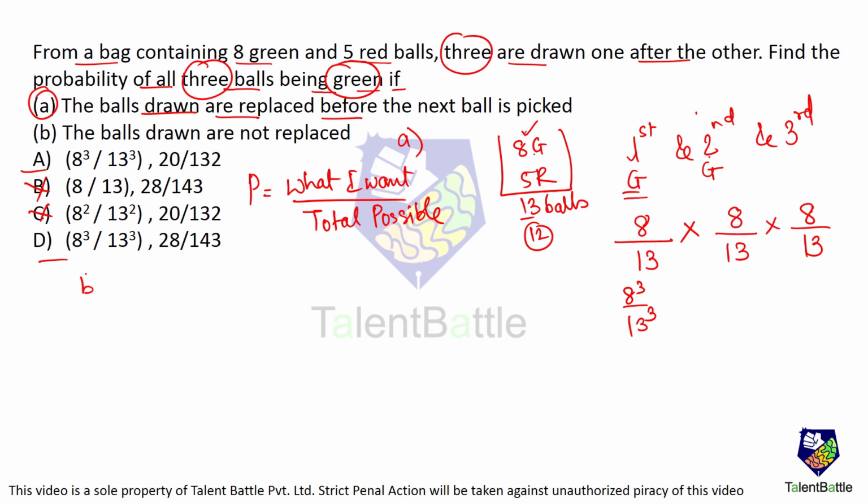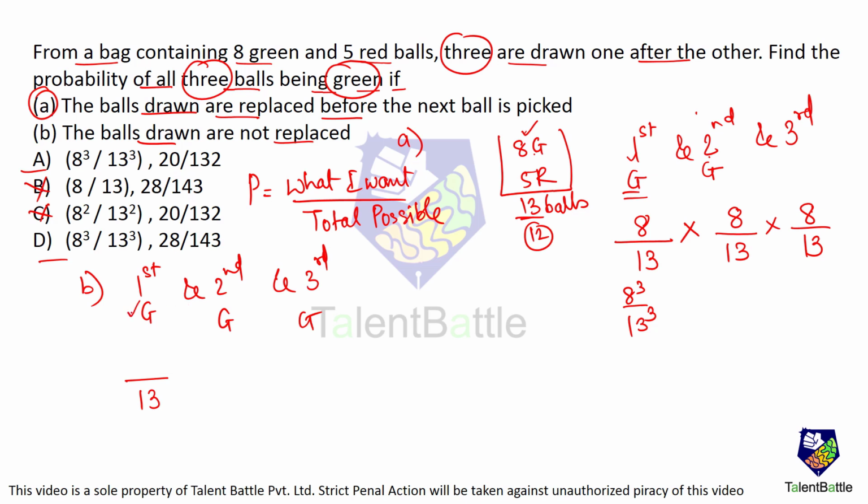Now, the second case is that the balls drawn are not replaced. Okay. I draw the first ball. It has to be green. And then I draw the second ball. It has to be green. And then I draw the third ball. It has to be green. Now, for the first ball I have to draw, how many total balls are there? 13. So, total possibilities are 13. I can draw any one ball out of the 13 balls. Okay.